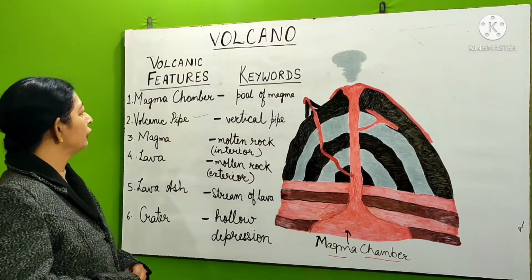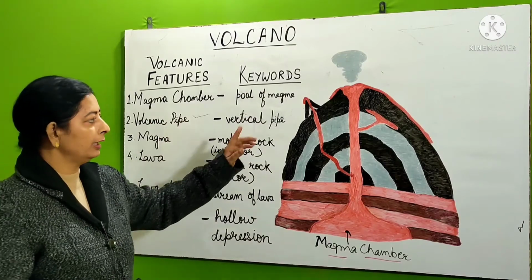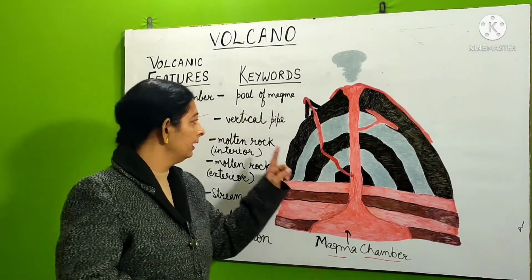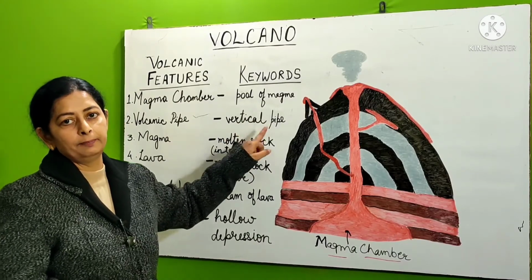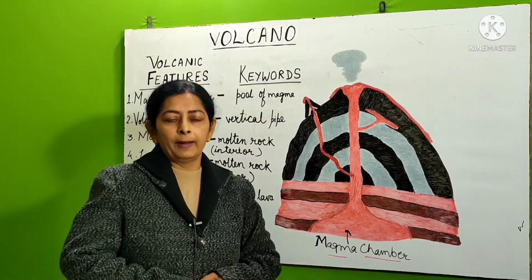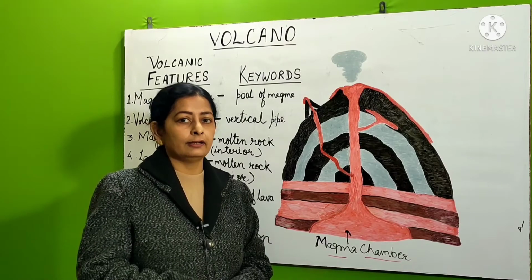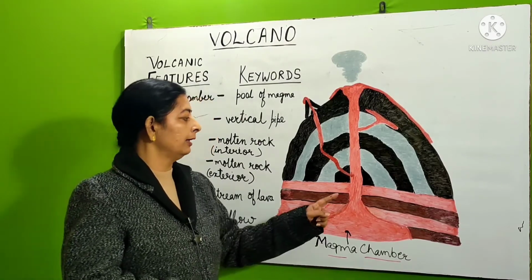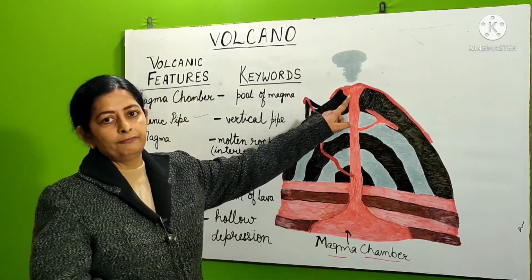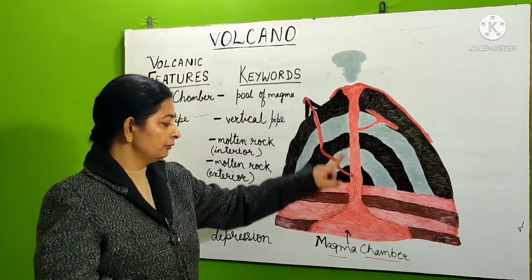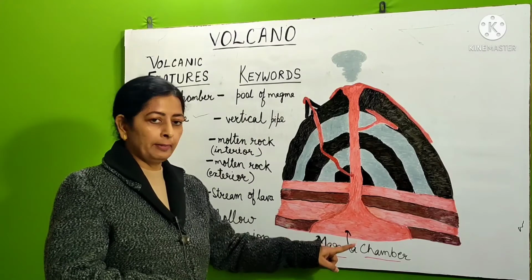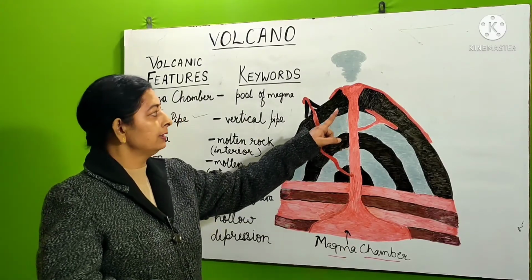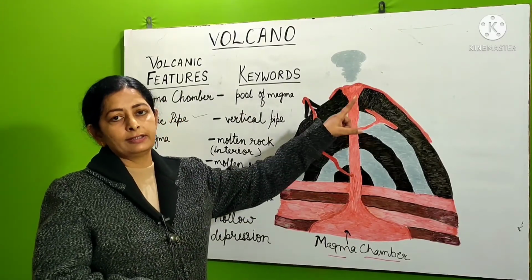Second one is volcanic pipe. Volcanic pipe, this is the volcanic pipe. You should remember it. The keywords for this is vertical pipe. Now volcanic pipe or conduit, it is a vertical pipe which is connected to the vent of the volcano to the chamber. From this magma chamber, the magma moves up and it comes out on the surface.